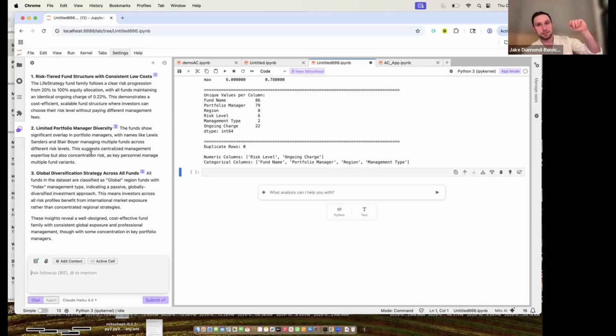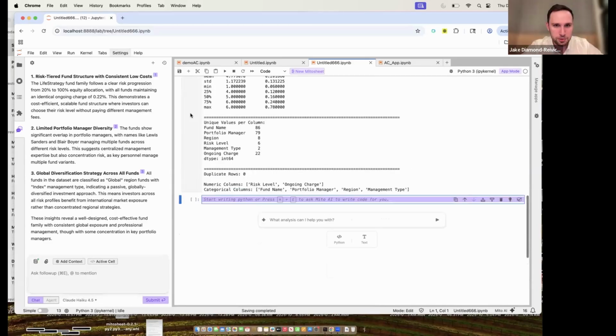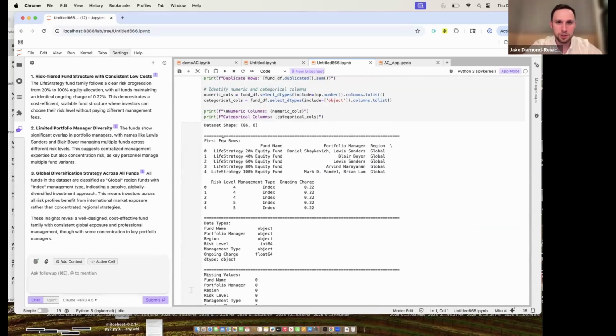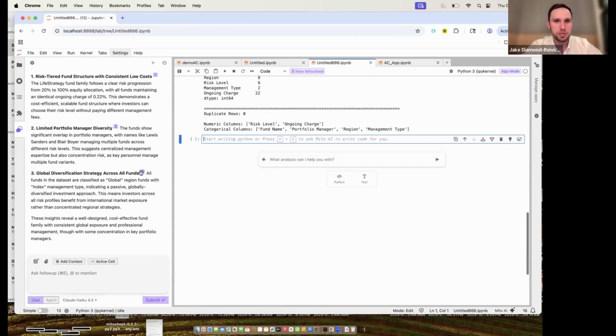A lot of tools let you connect your database and ask questions of your data. But then the issue sometimes is, okay, I've answered the question. Now what do I actually do with that information? What's nice about this tool is we have that functionality, but also the ability to generate code and create dashboards off that information. It'll also cite its sources. In this case, it's all one output, so that won't work super well. But normally, with the agent feature and a multi-cell analysis, if you click these, it'll tag where in the code it's getting that information from.